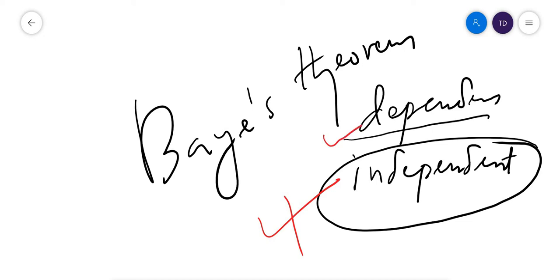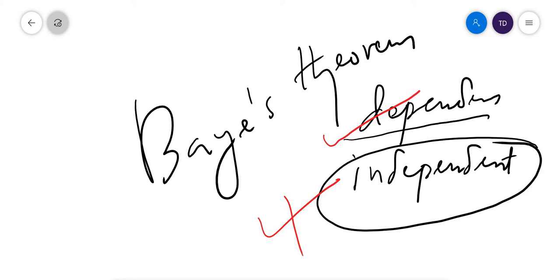Such events we call dependent events. Bayes theorem is applied for dependent events, and that probability is called conditional probability, because the current outcome depends on the previous outcome.